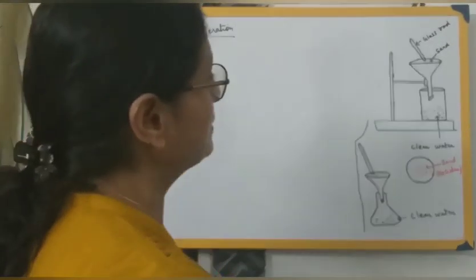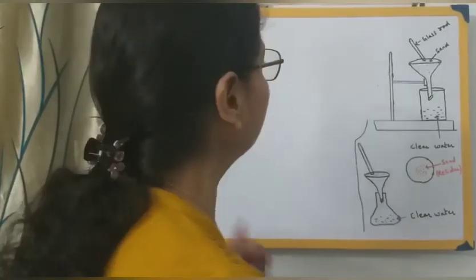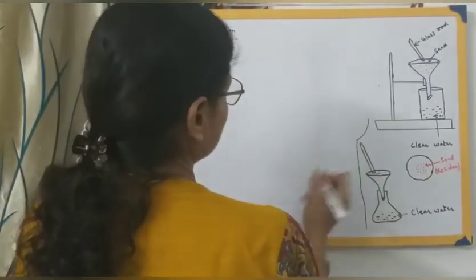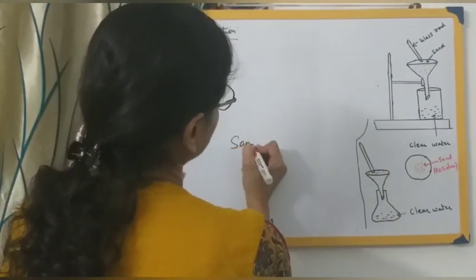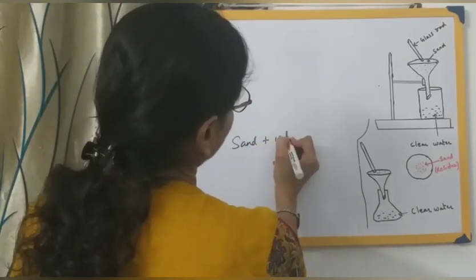Now let me just give you an example. Suppose you have a mixture of sand plus water.